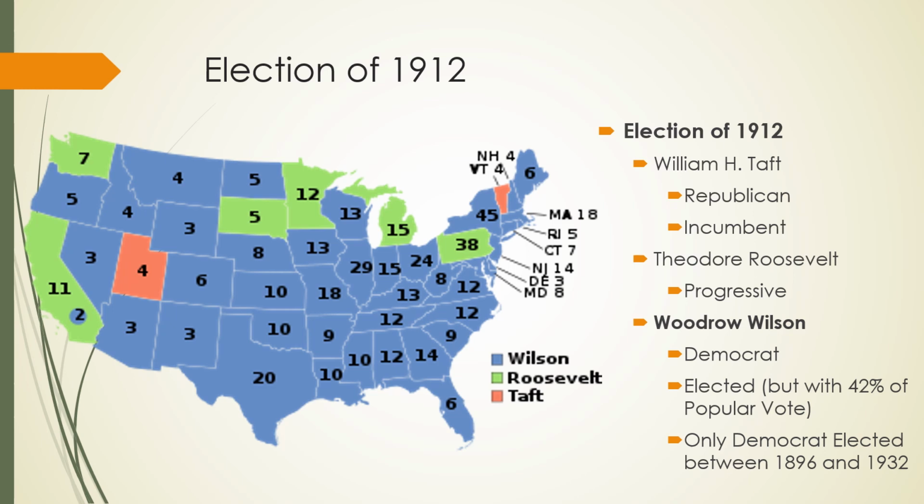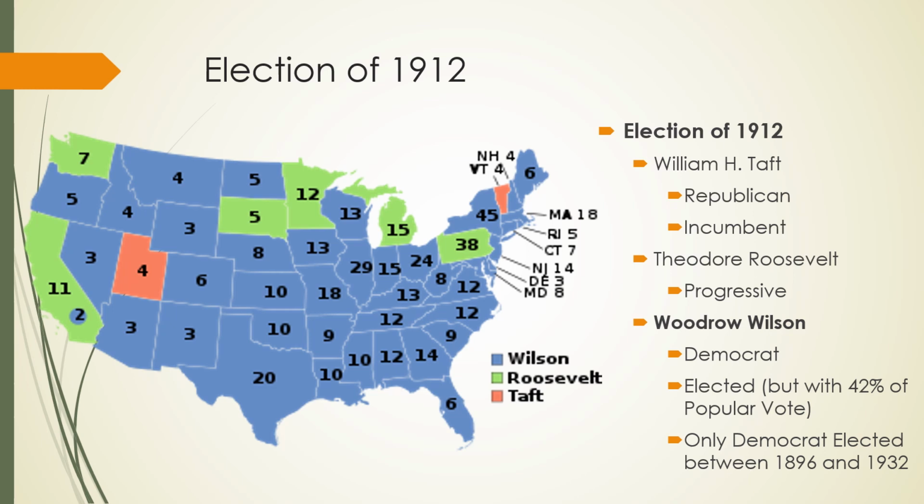If you see here, Wilson wins pretty handily in the Electoral College. He only gets 42% of the popular vote. So, most of the country did not vote for Wilson, but Wilson wins the majority of the states. All right, as we see, Taft only wins a couple of states. Roosevelt wins several, a lot for a third party. But Wilson wins the election. This is, again, why some people don't like third parties.